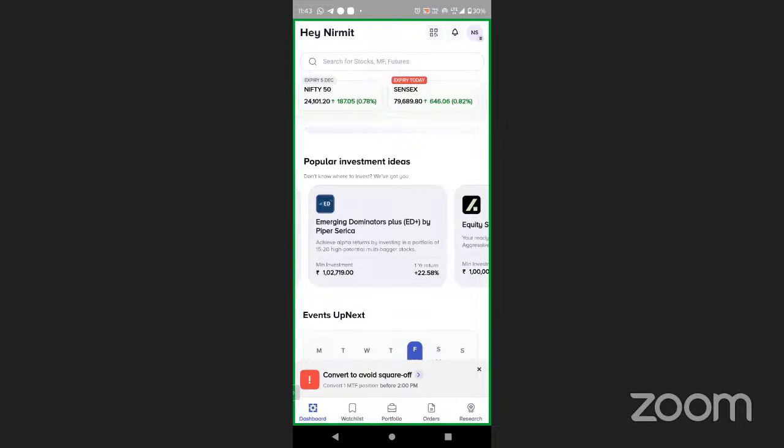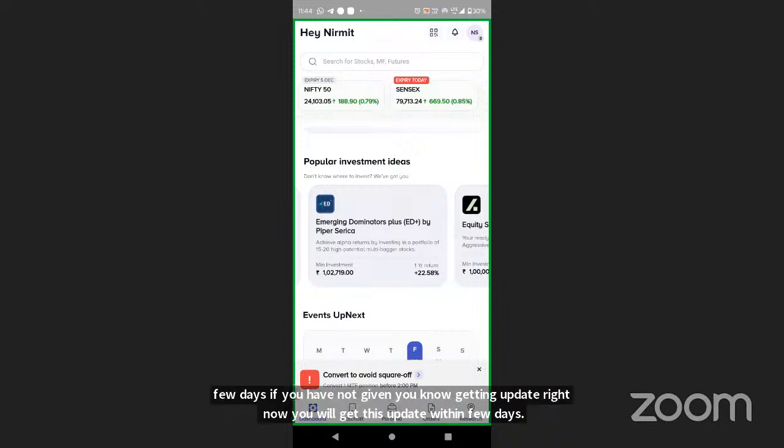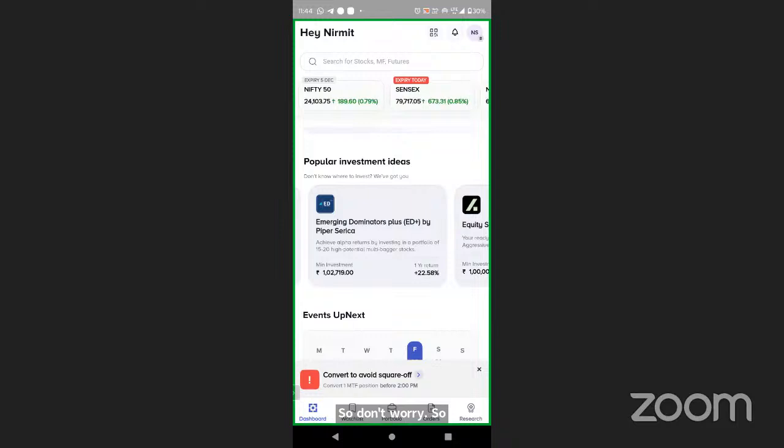Okay, so there is a question: the relationship manager option is not showing to me. You can check in the Play Store or App Store whether there is an update, and update your application. This feature has recently been rolled out, so it may be that we are rolling out the features in a phased manner. In that case, you will get an update within a few days. So don't worry. As for e-margin, yes, the e-margin product is there, but not for NRIs.